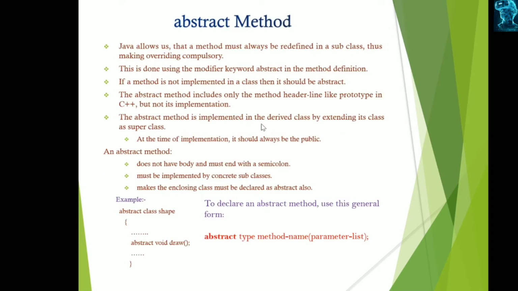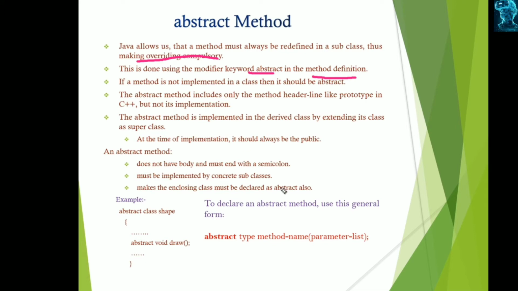From here we learn in detail how to apply the abstract method and abstract class. Abstract method: generally, Java allows a method to be redefined in its subclass. Making overriding compulsory is possible with the help of the abstract keyword. If we use the modifier keyword abstract in the method definition, it makes overriding compulsory. It is called the abstract method.